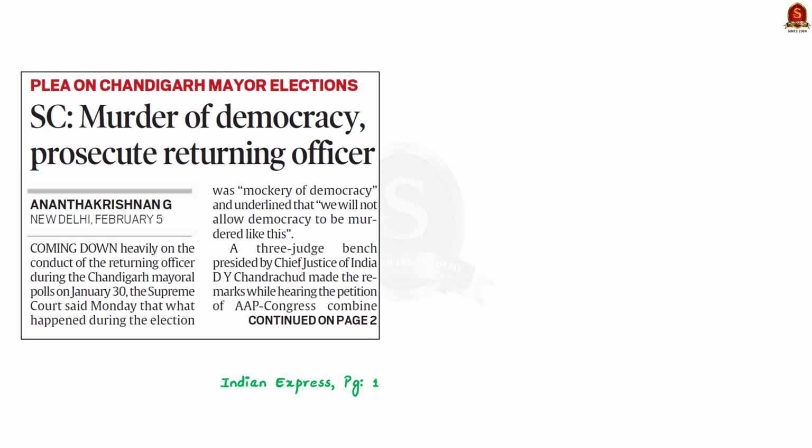Look at this front page article. This article highlights a case regarding the recent mayor election process in Chandigarh. The Supreme Court has criticized the returning officer for the Chandigarh mayoral polls. The court stated that the officer has defaced the ballot papers, and the judges suggested that the officer should face prosecution for his actions. They expressed that such actions are like murder and mockery of democracy.